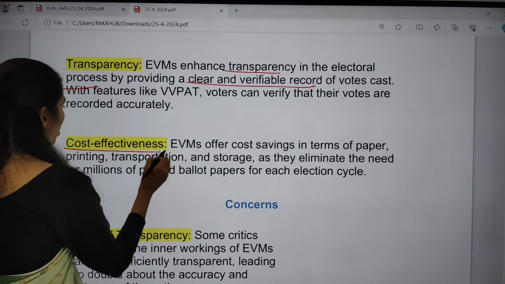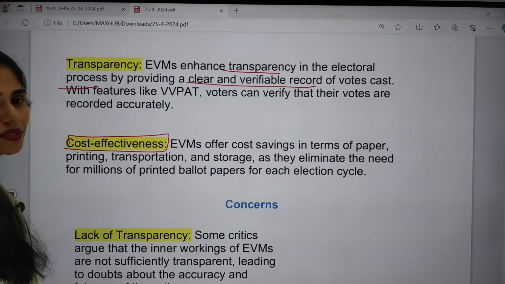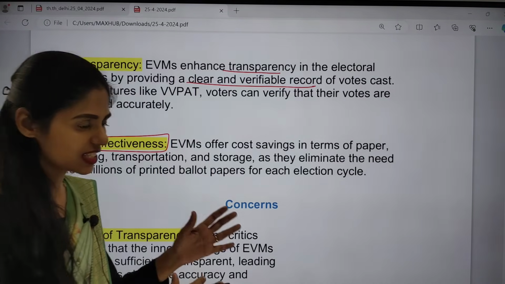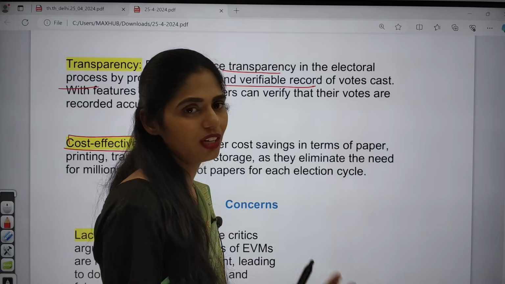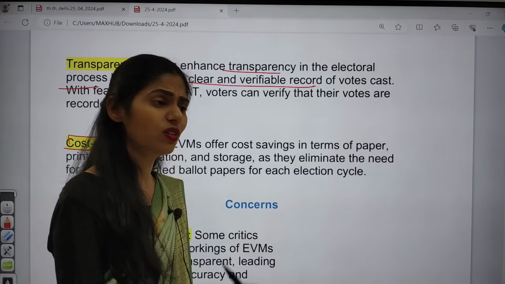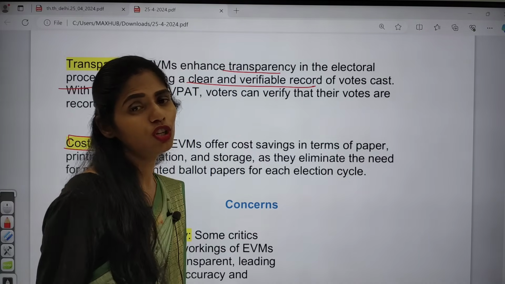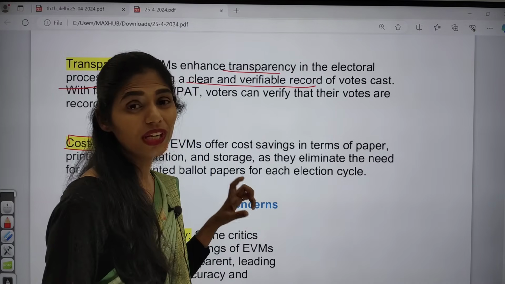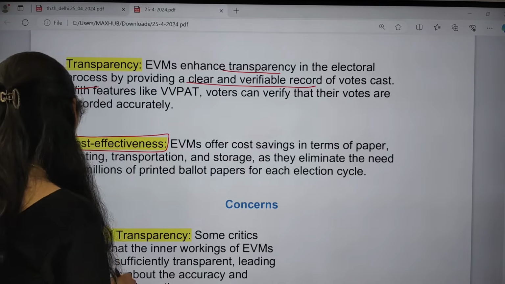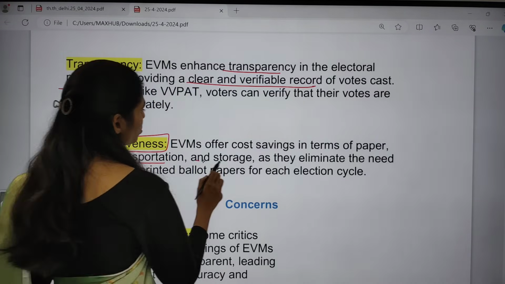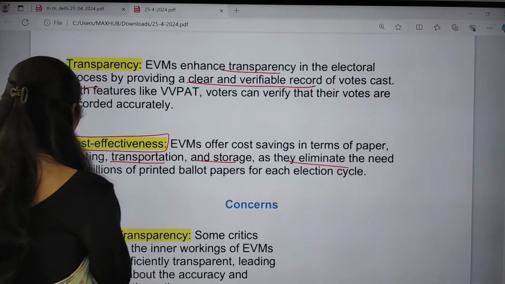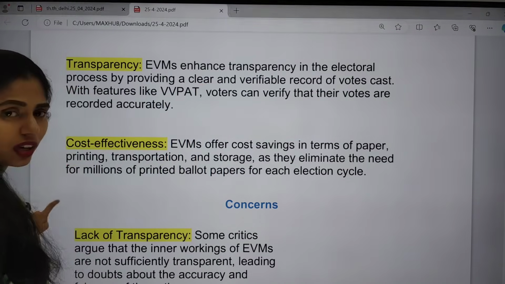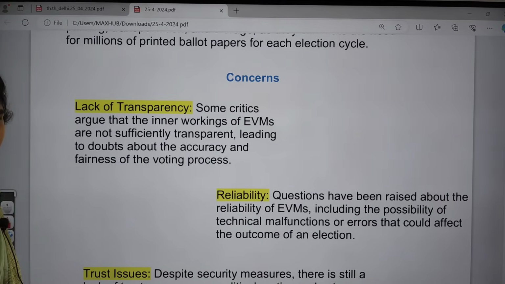And the next one is cost effectiveness. EVMs offer cost savings in terms of paper. If you take EVMs to the polling booth and votes are cast using them, voters will just be pressing buttons. Earlier we used ballot papers, but here there is no need for paper. So we can save on paper for printing, transportation and storage, as it eliminates the need for millions of printed ballot papers.